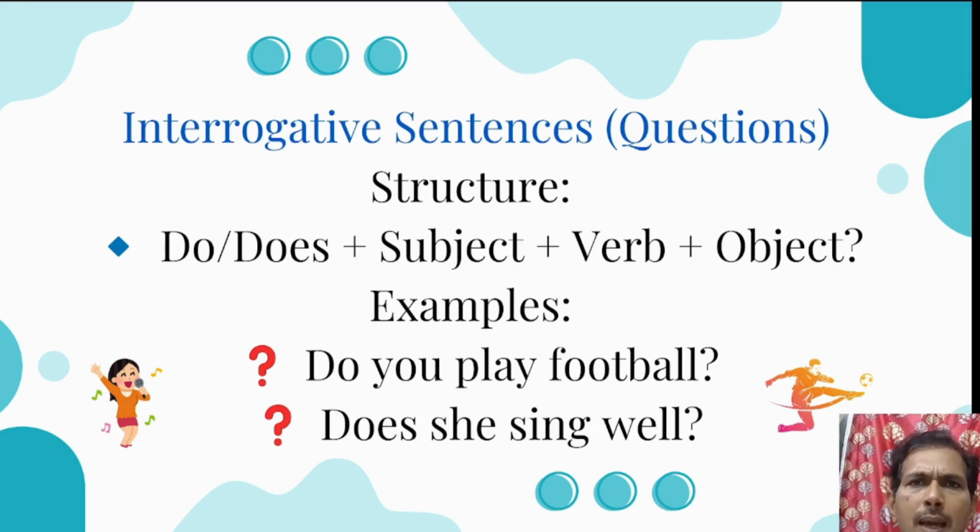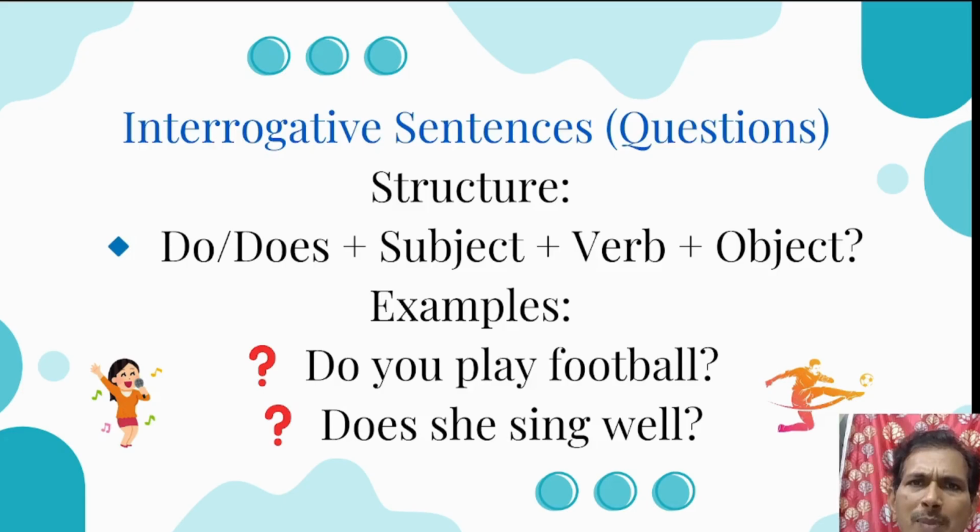For example, I play cricket. It's a statement. Do I play cricket? It's an interrogative sentence. She sings well. This is a statement. Does she sing well? This is an interrogative sentence. One more point we need to keep in mind is, when the subject is a third person singular pronoun, we add s or es in positive statements. But in interrogative sentences, whenever we use does, we remove that s or es.